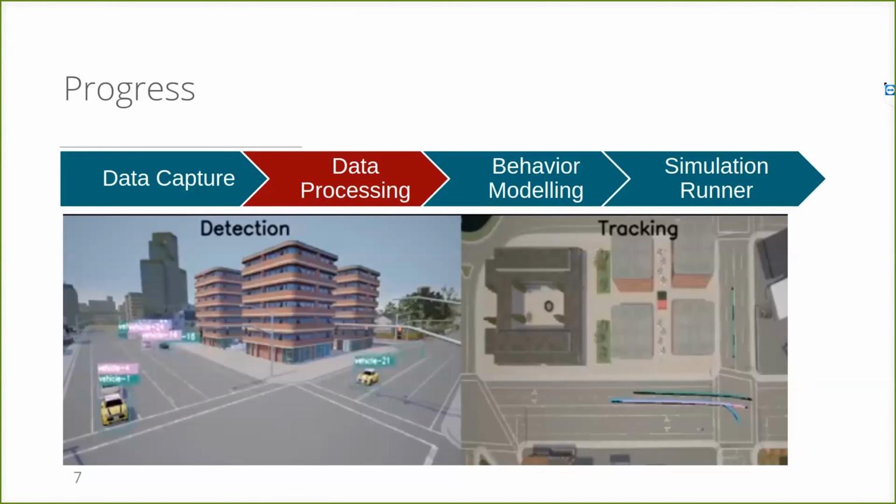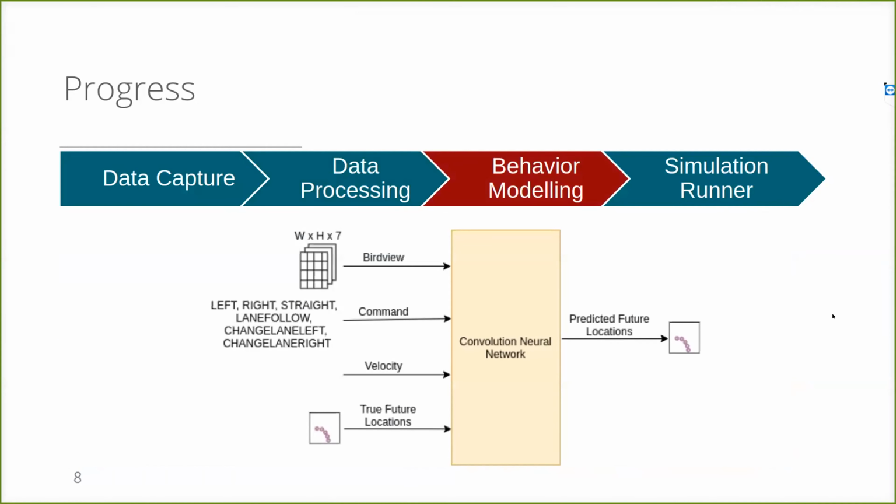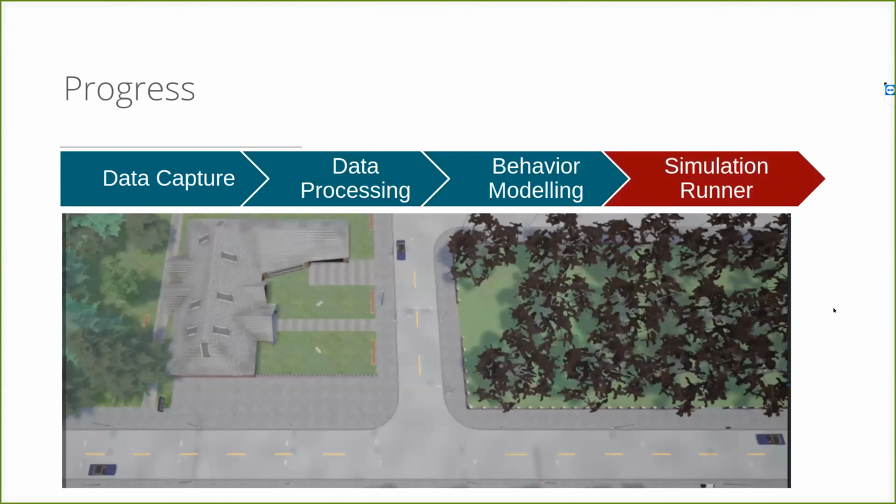For our behavior model, we have used something called learning by cheating. We have implemented it as a baseline behavior model, and we plan on improving it in the following semester. And in our simulation subsystem, we are running multiple LBC agents inside the simulator. So our plan for the semester was to build the entire pipeline from data capture to simulation, and we have done that. This will basically give us enough time in fall to improve on the behavior model part of it.